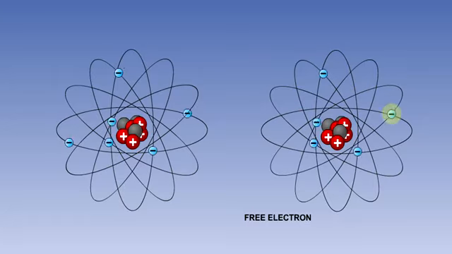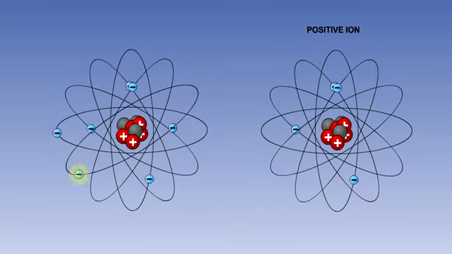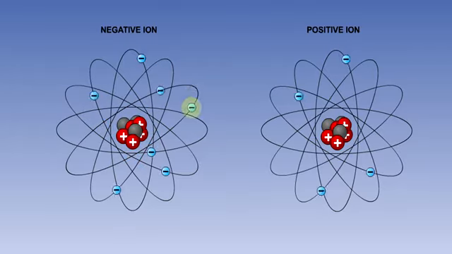Electrons in the outer orbits of an atom are not so strongly attracted to the positive nucleus and may easily fly off and attach themselves to a neighbouring atom in the material. These loosely attached electrons are known as free electrons. An atom that has lost an electron becomes positively charged and is called a positive ion, while an atom that has gained an electron becomes negatively charged and is called a negative ion.